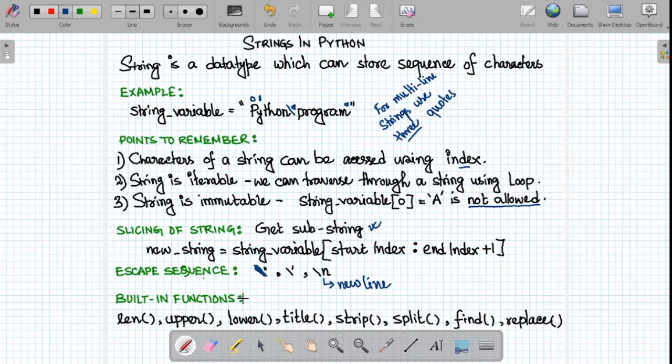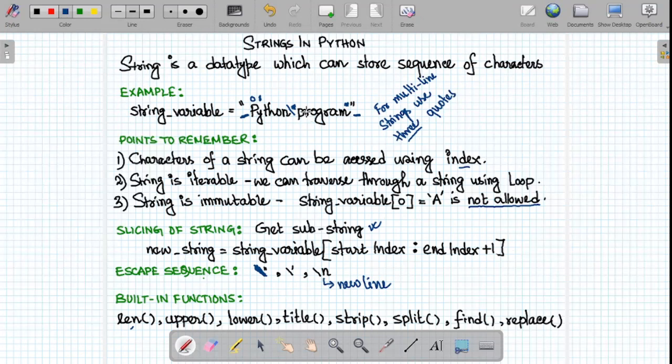There are built-in functions in string as well. Len is used to evaluate the number of characters present in a string. We can capitalize all the characters of a string using the upper built-in function. Using the lower built-in function, we can make all the characters of a string lowercase. Title converts the initial character of each word present in a string into uppercase. Strip is used to eliminate the white space before or after the string.